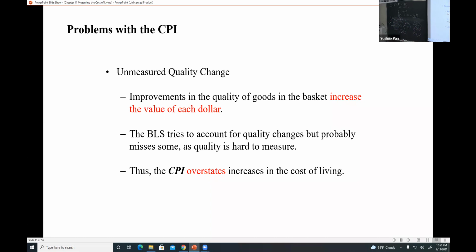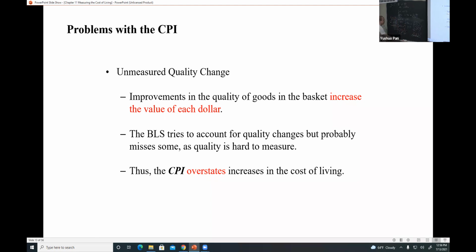So if the quality improved for iPhone 10 here, for iPhone 8 the quality will not change, but the price decreases because there is a higher quality product there, right? That means the quality improvement.